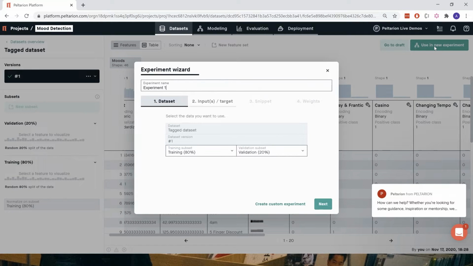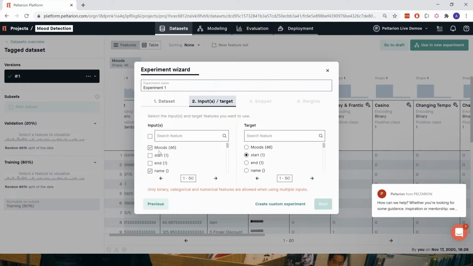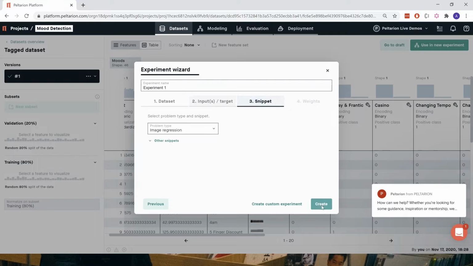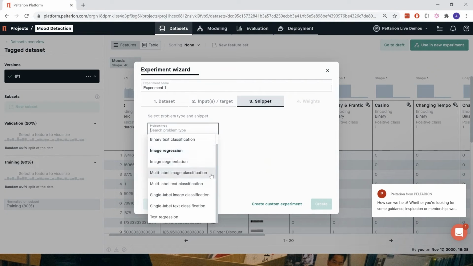So when we press the button, this wizard pops up, and we want to select the input, which is the spectrogram, or the audio file in this case. And then the output is mood. So we want to send in a spectrogram, and we want to get out all the moods detected in that one. Then we press next, and then we can select what kind of problem we have here.